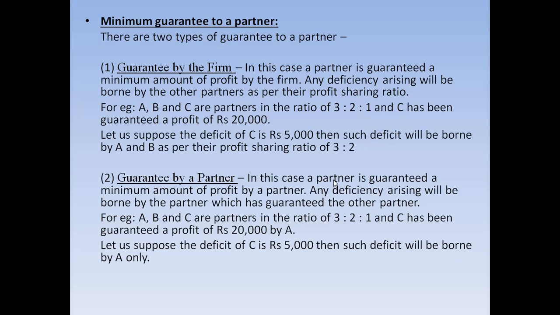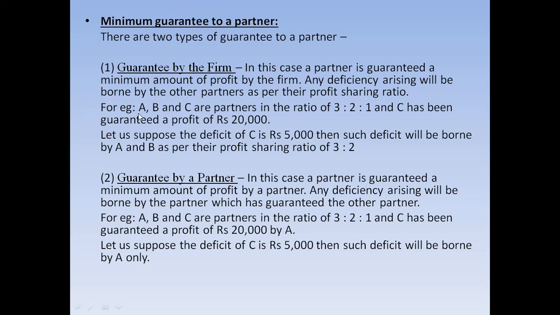As you can see here in number one, guarantee by the firm. In this case, a partner is guaranteed a minimum amount of profit by the firm. Any deficiency arising will be borne, I mean carried, by the other partners as per their profit sharing ratio.